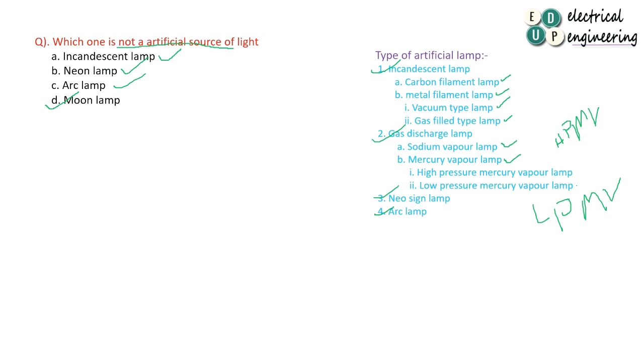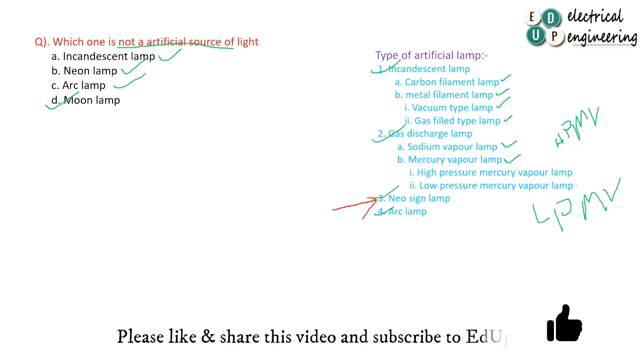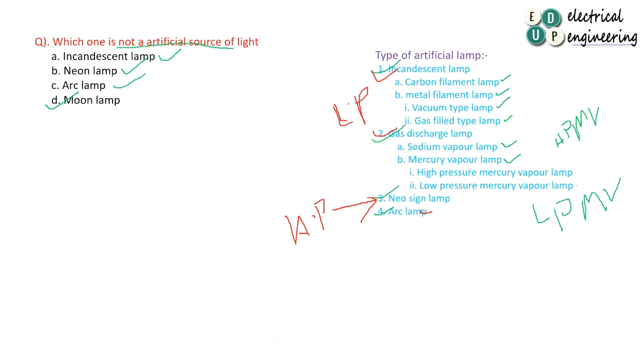Now from this information, one important question is framed: out of these four artificial lamps, which one is used for advertisement purposes and which one is used for lighting purposes? So always remember, the neon lamp is used for advertisement purposes, and the rest three, incandescent, gas and arc, are used for lighting purposes. So remember, neon is for advertisement and the other three are for lighting. So move to the next question.